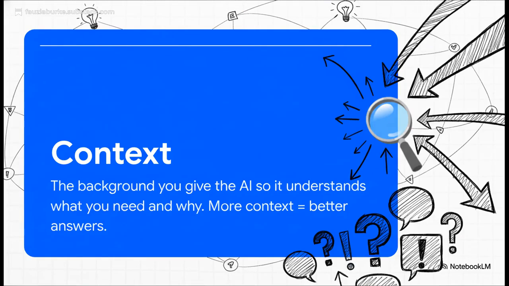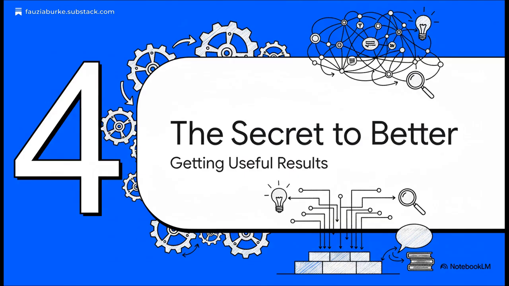Okay, last term for now, but I want you to really lock this one in. Context. Because out of everything we just talked about, this word, this idea, is going to have the single biggest impact on whether you get good results or garbage. So let's build on that. Let's talk about how that one little word, context, is the absolute secret to getting amazing, useful answers from AI instead of that generic stuff.